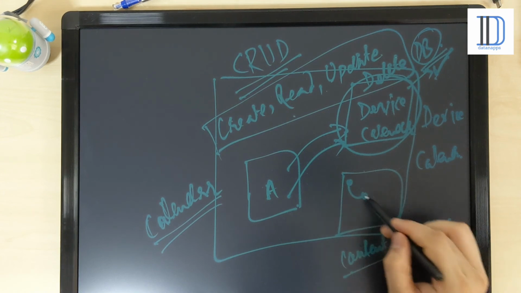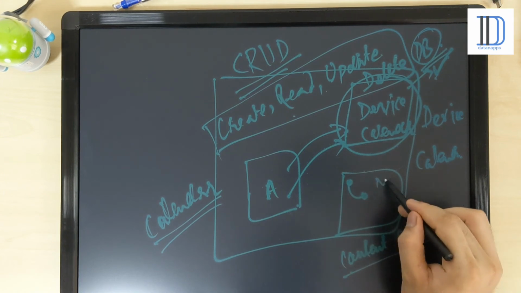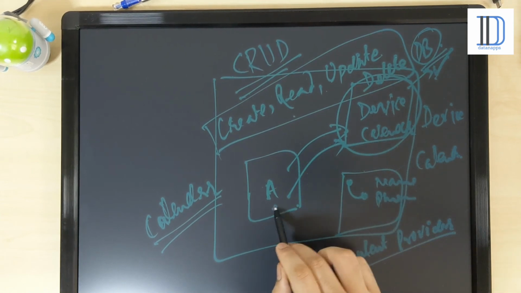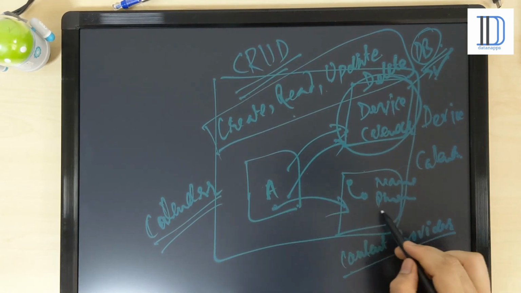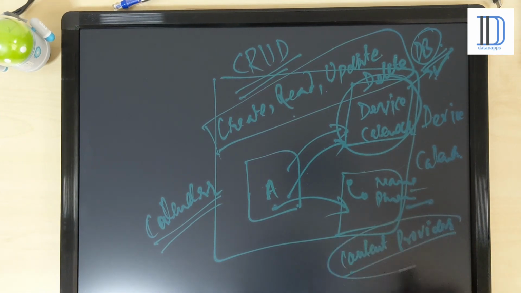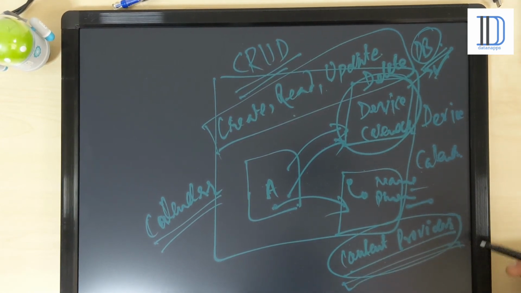If you want to access names and phone numbers from your application, you can access the whole list of names and their phone numbers with the help of the content provider. These are the kinds of actions you can perform with the content provider. So this is all about the Android application components.